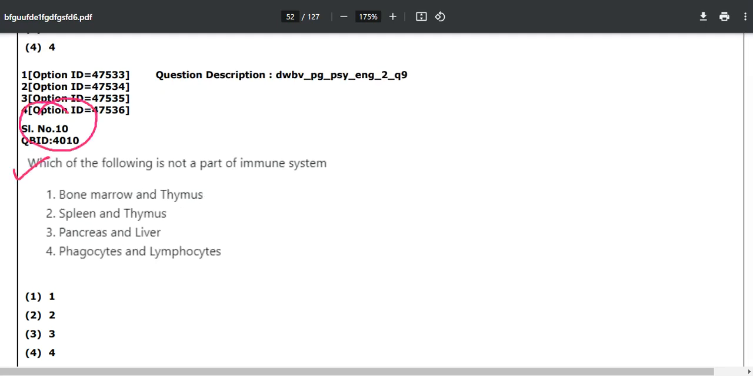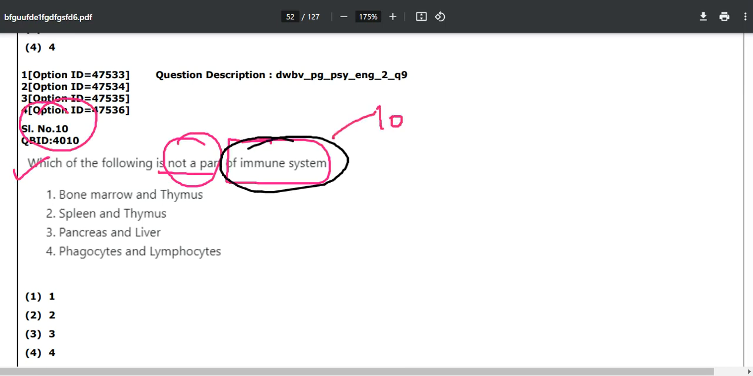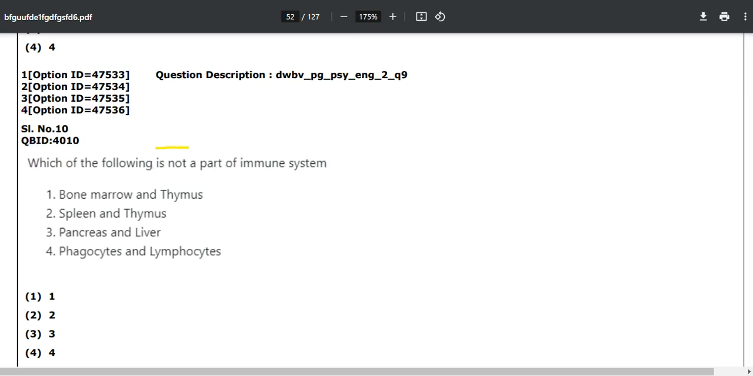Question number 10. Which of the following is not a part of the immune system? The question is asking about the immune system. Again, your unit number 10, unit number 7 gets activated. The options are bone marrow and thymus, spleen and thymus, pancreas and liver, phagocytes and lymphocytes.